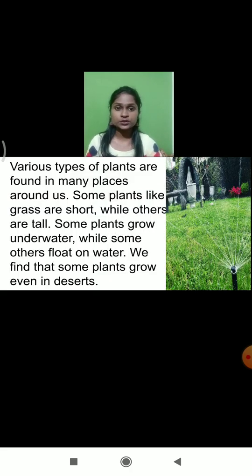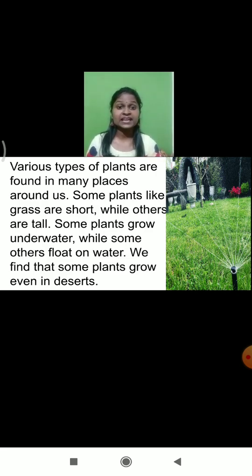Okay. So, students, you know that various types of plants are found in many places around us. Am I right? Some plants like grasses are very short and some plants like coconut trees are very tall. Some plants grow underwater while some plants like lotus float on the top of the water.